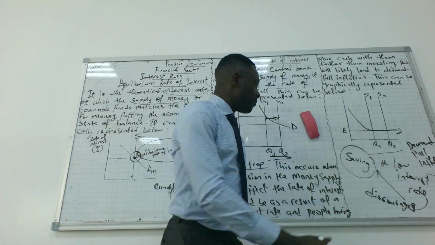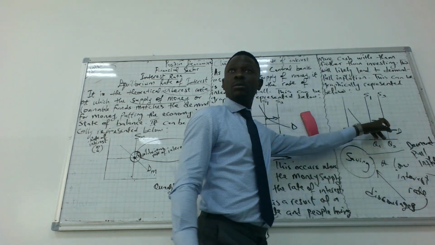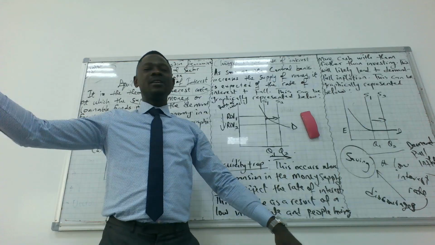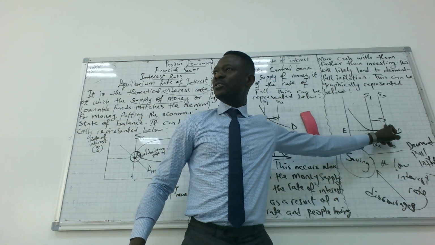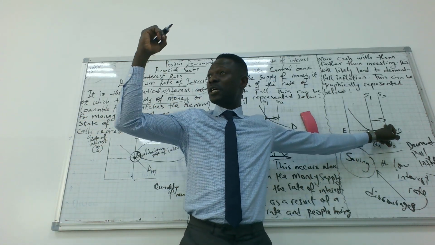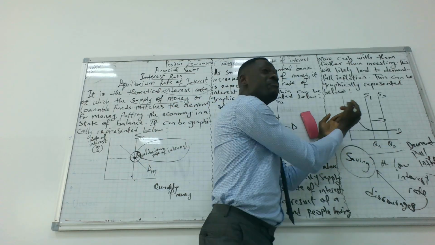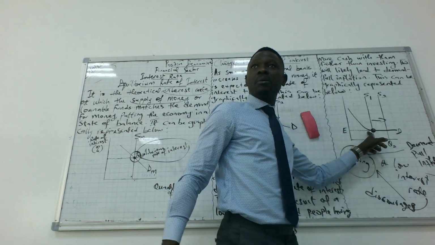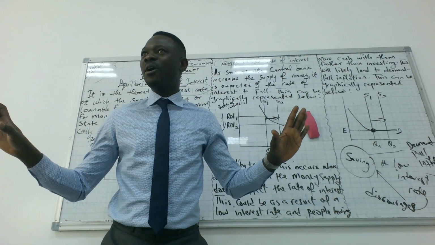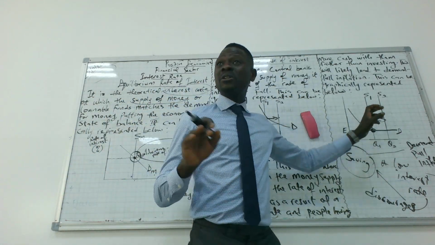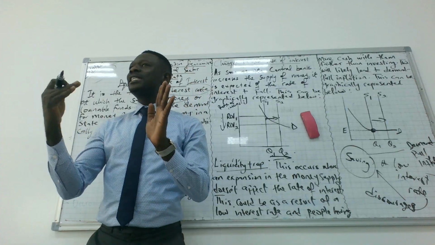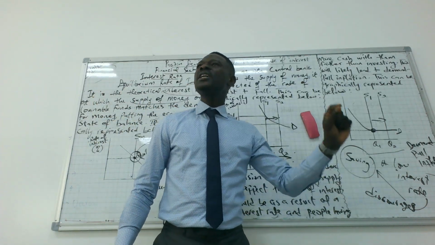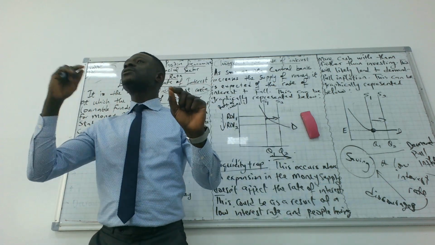There's an expansion here from S1 to S2, yes or no? Yes. But we said as soon as the money supply, focus here please, as soon as the money supply increases from S1 to S2, it is expected that the rate of interest falls, right? But before that, the rate of interest is already low. Look at it, it is low before now. So we cannot change the rate of interest anymore. So the only thing that will happen here, based on the fact that there's an increase in money supply, is that there's going to be inflation. So liquidity trap will bring about inflation, not a fall in the interest rate.